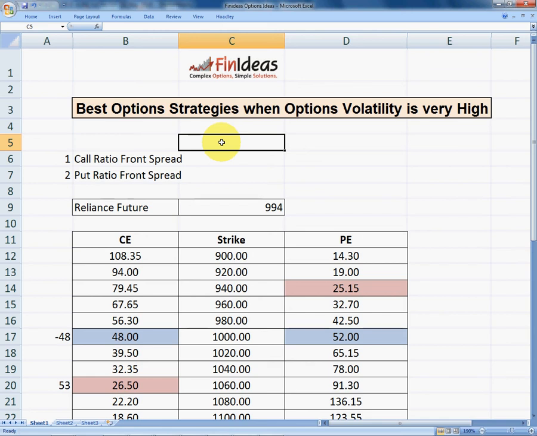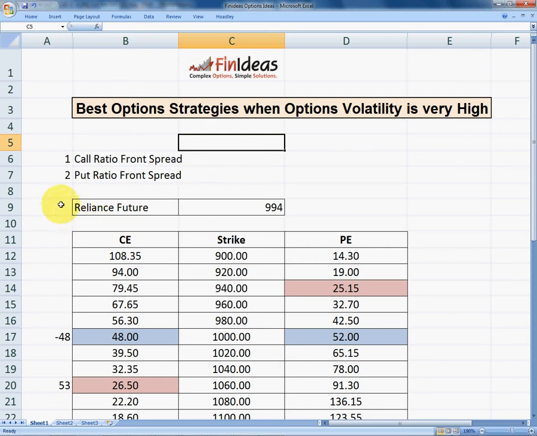So friends, call ratio front spread and put ratio front spread are the strategies which are very good when option volatility is very high. Like the current election type of scenario, we are having very high premium of options, so at that time we can opt for these two strategies in stock options.